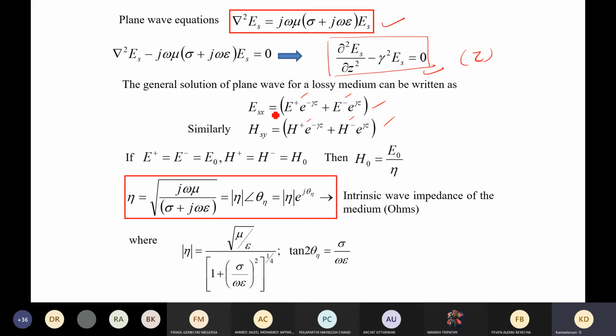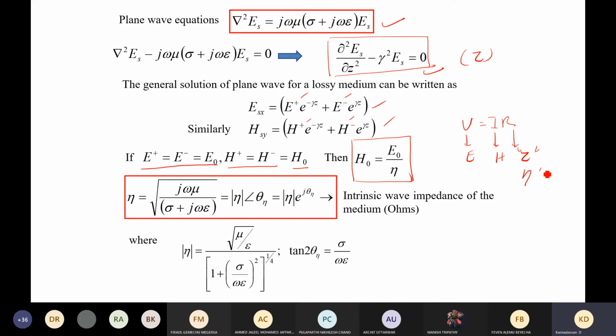And when you divide the magnitudes of them, say we have positive and negative equal to E naught, and positive and negative equal to H naught, you will see that both are related by a new quantity called the impedance. We very well know Ohm's law, that V equals IR, where the voltage describes the electric field and the current describes the magnetic field, and R is going to describe the impedance.